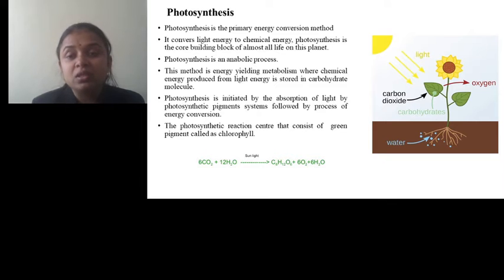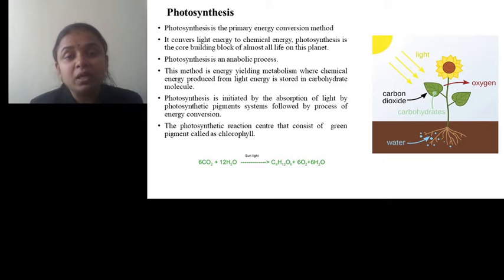Photosynthesis is the only process by which light energy can be converted into a chemical compound that is made available to the rest of the life forms on earth, which are mainly heterotrophs. Photosynthesis is an anabolic process.